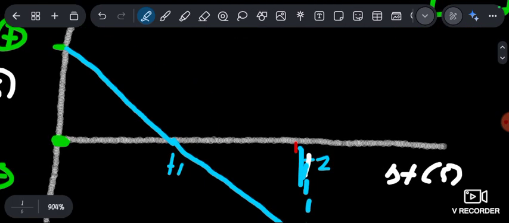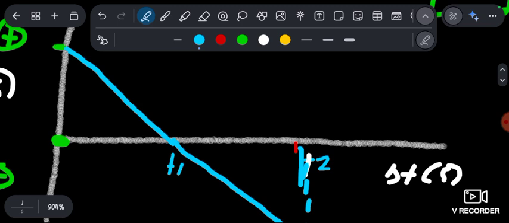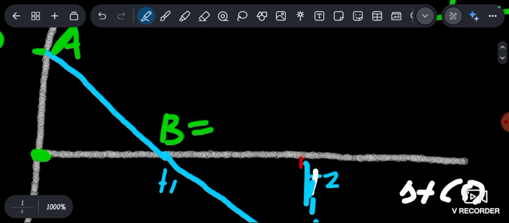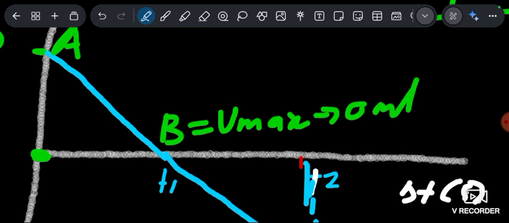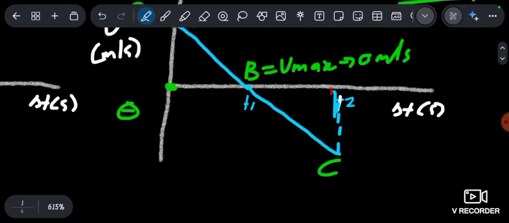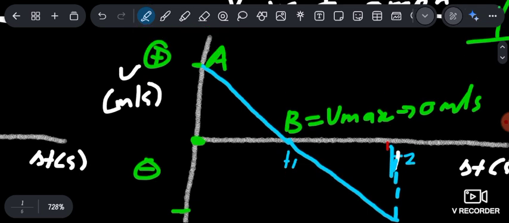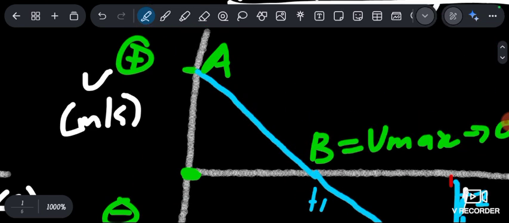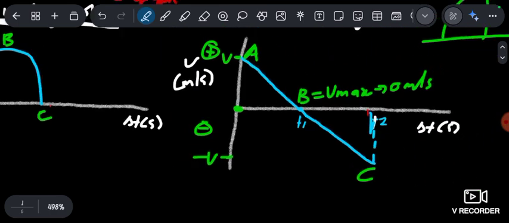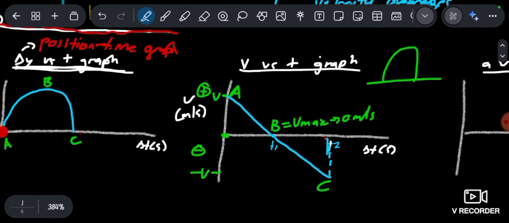Then over here, it reaches that point. Now you must always remember this, always label your graph. This here will be the starting point. This will be when it reaches maximum height, and you see that the velocity over here is 0 meters per second. Then this will be c when it touches the ground. So the velocities over here have to be the same. So this will be v, and this will be negative v. They're the same, just in the opposite direction.